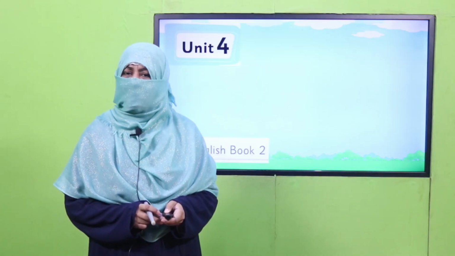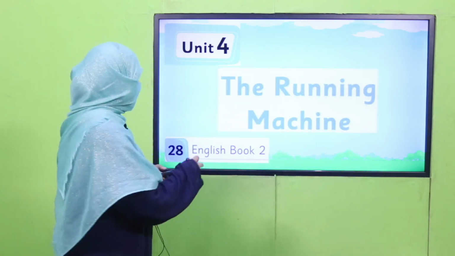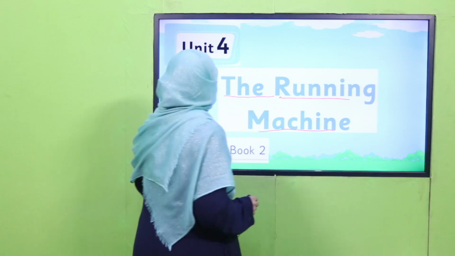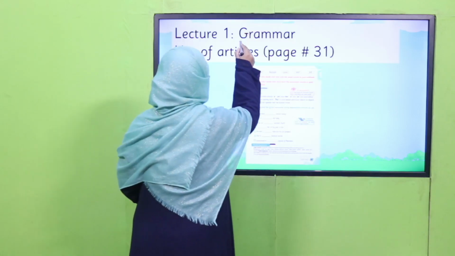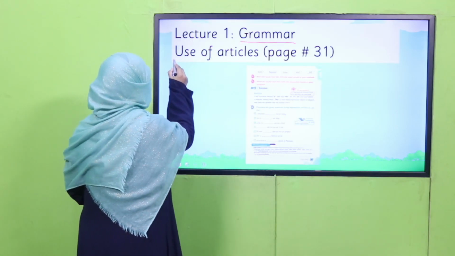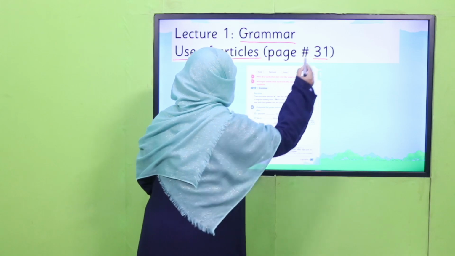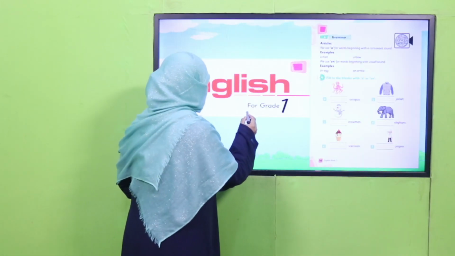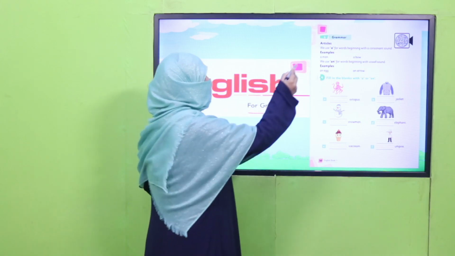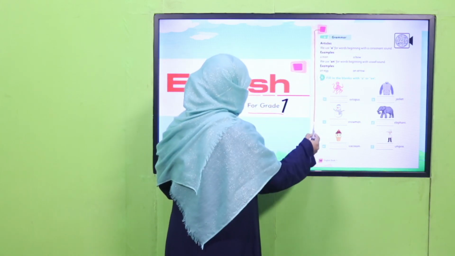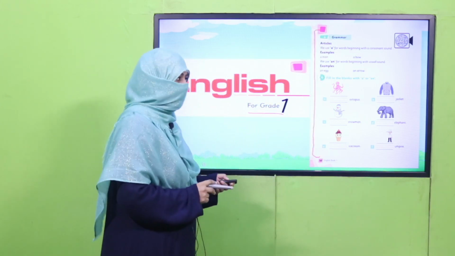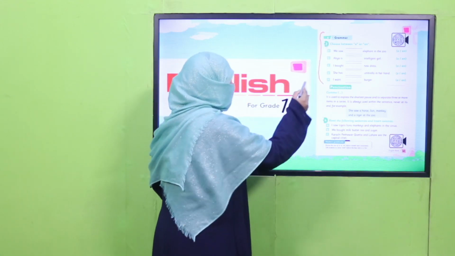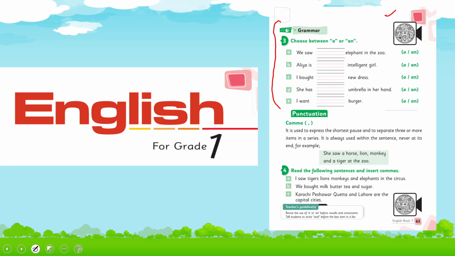We are going to start unit 4. It's a story with the title, The Running Machine. Today's lecture 1, under the title of grammar, we'll learn the use of articles, and we'll cover page number 31 of your book. Previously in your class grade 1, I have taught you the use of articles a and an. I hope you remember. Then we practiced the same concept. If you remember, well and good. Otherwise, you may watch this video again.